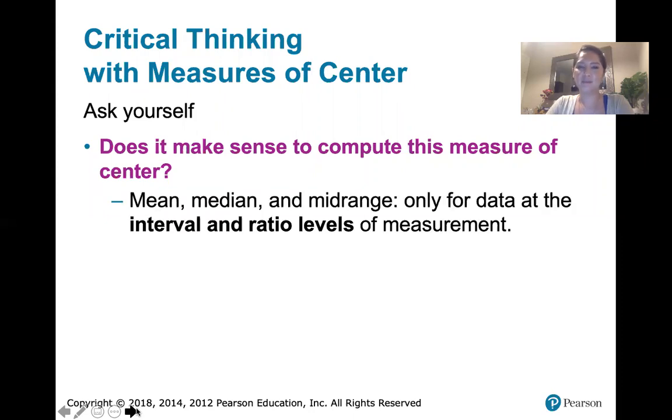Mean, median, and mid-range all are appropriate for data at the interval and ratio levels of measurement. So remember, data at the interval level of measurement can be subtracted. Differences are meaningful. They can also be ranked, and data at the ratio level of measurement has meaningful differences. So differences between values make sense, and it also makes sense to talk about ratios between values. So you can talk about one textbook being twice as expensive as another textbook. So that data set of textbook prices is at the ratio level of measurement.